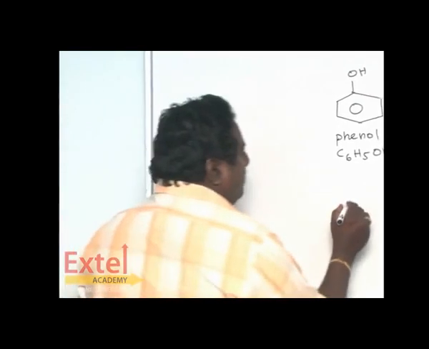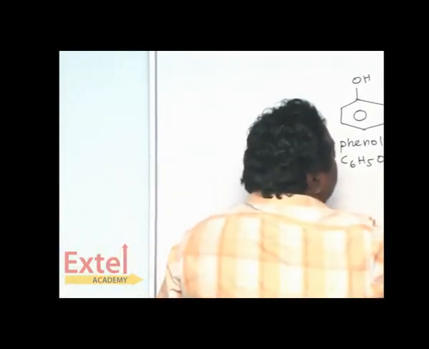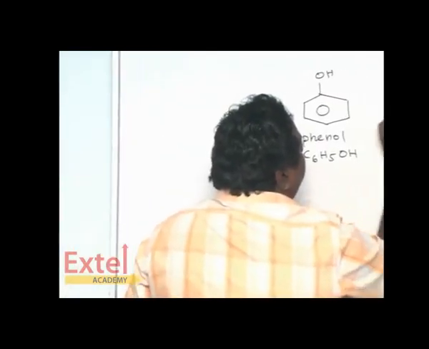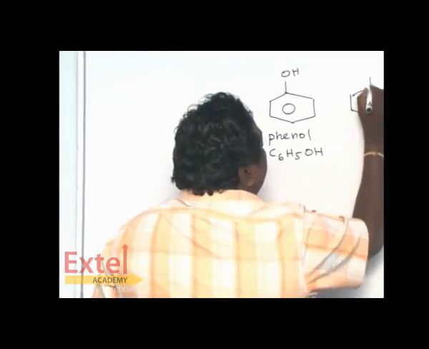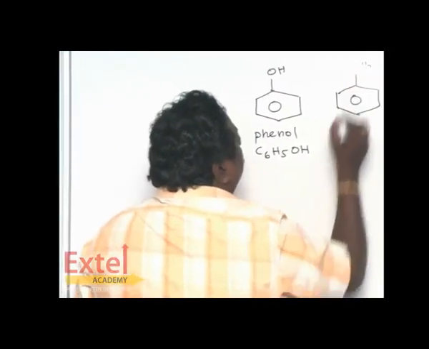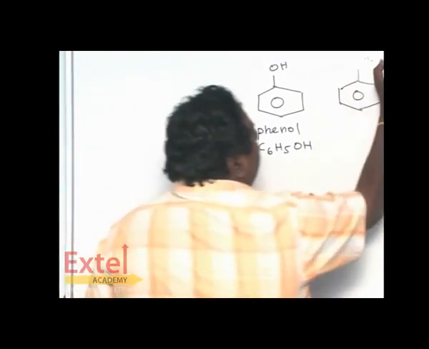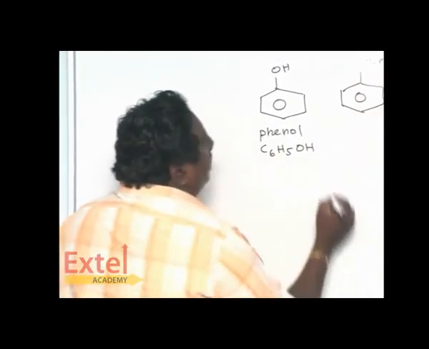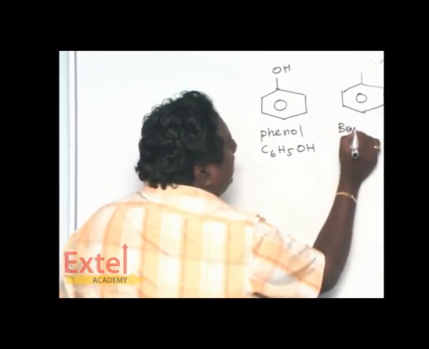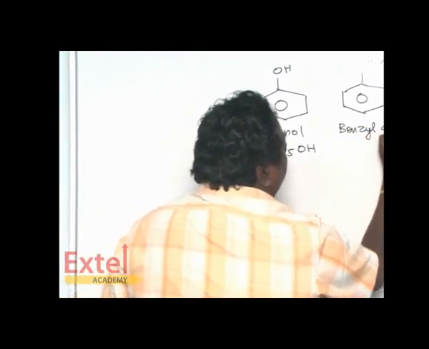Suppose the benzene is connected with CH2 and OH, it is called benzyl alcohol.